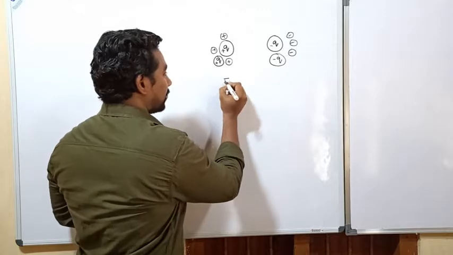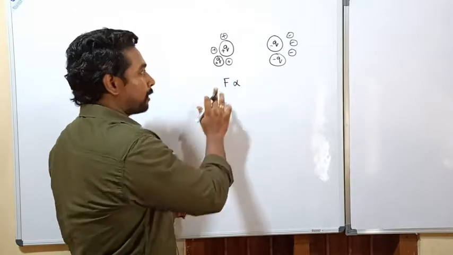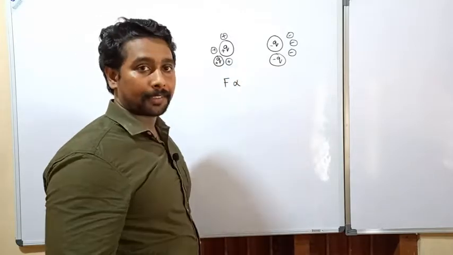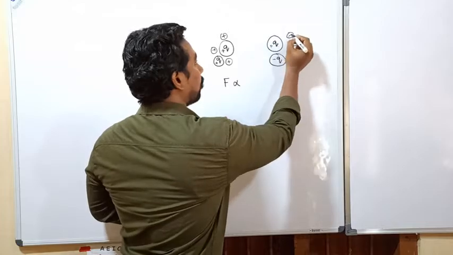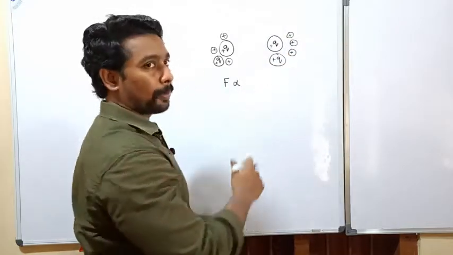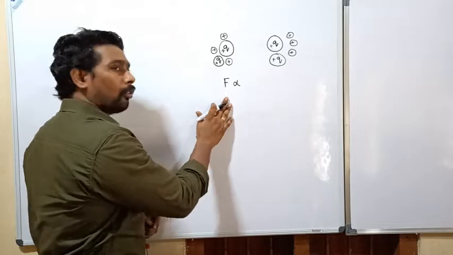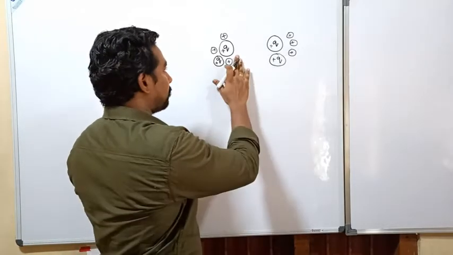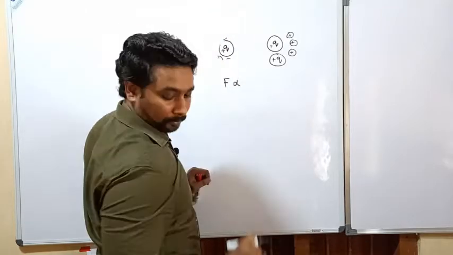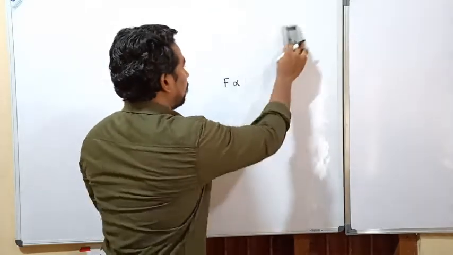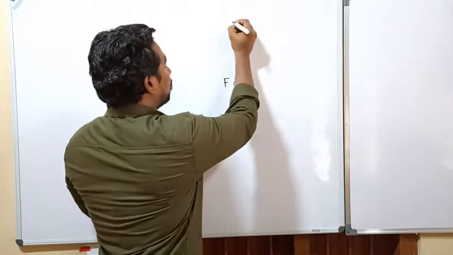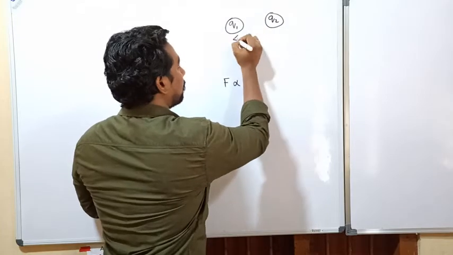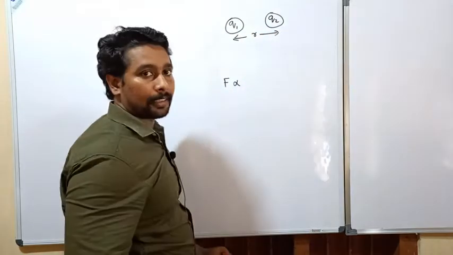Here it is a force of attraction. If you consider all positive charges, then what happens? A force of repulsion. So the force of attraction or repulsion is directly proportional to what? The product of charges. If I consider only two charges, Q1 and Q2, which are separated by a distance r, let's consider it like this.